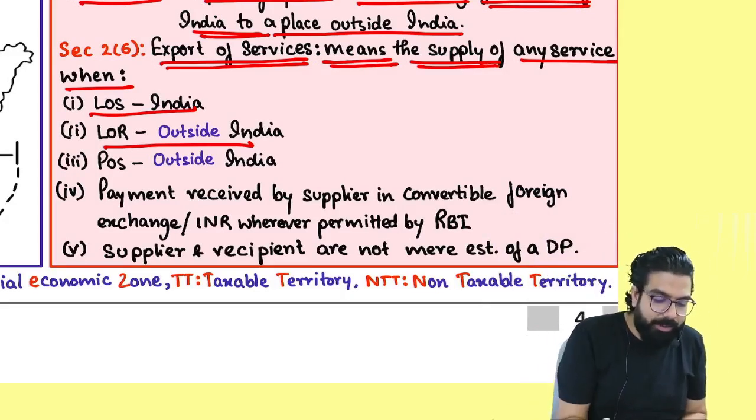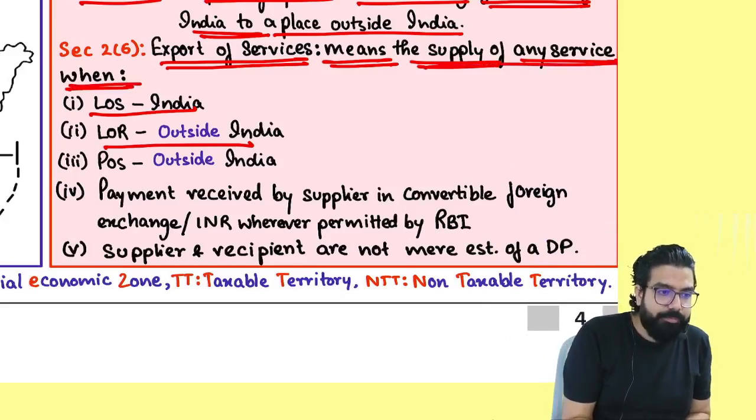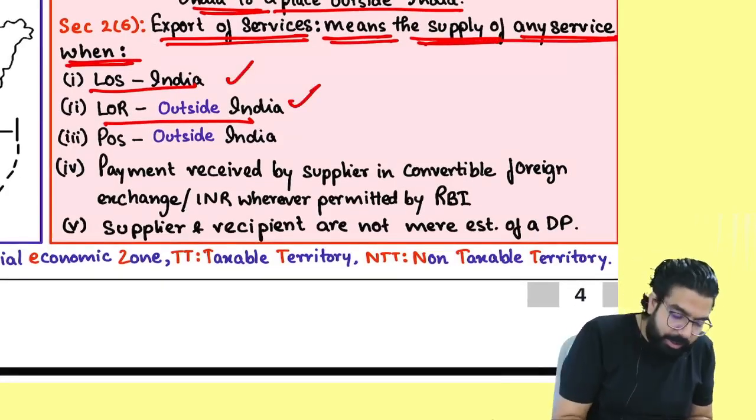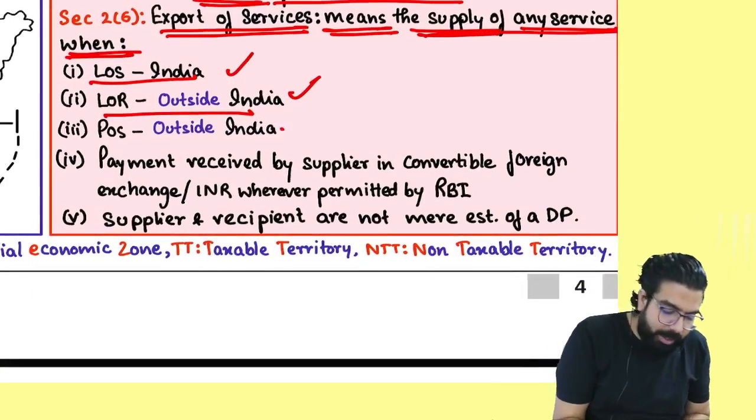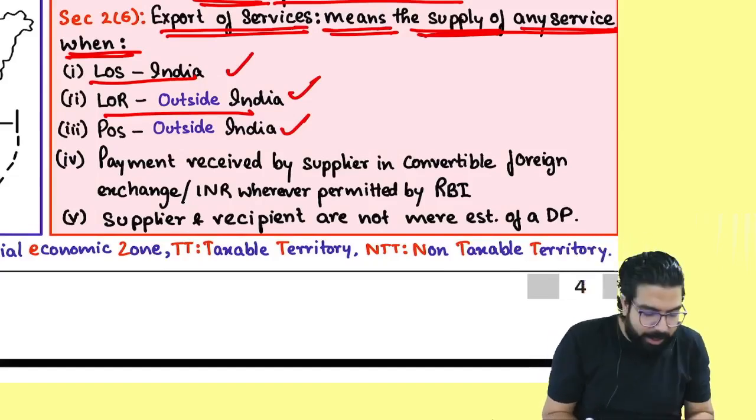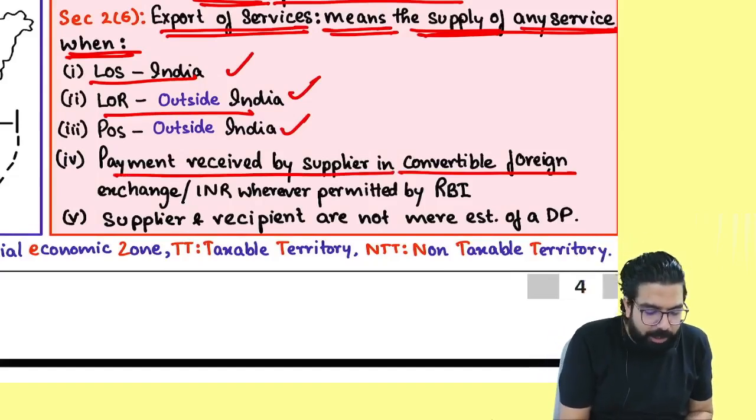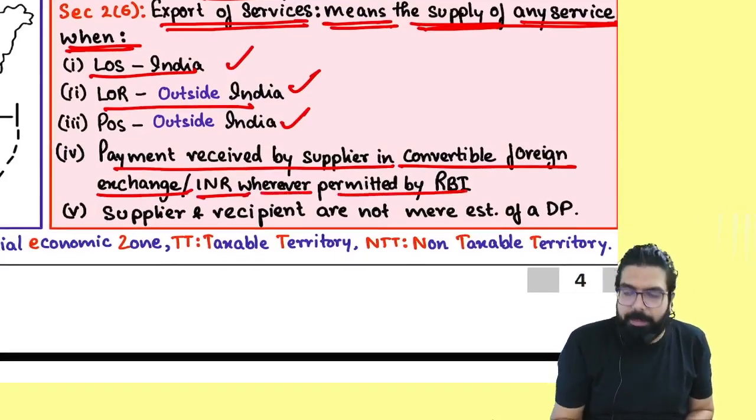Export of service means the supply of any service when supplier is in India, recipient is outside India, place of supply is outside India, payment is received in convertible foreign exchange or INR wherever permitted by the RBI.